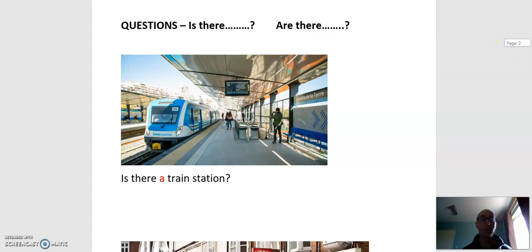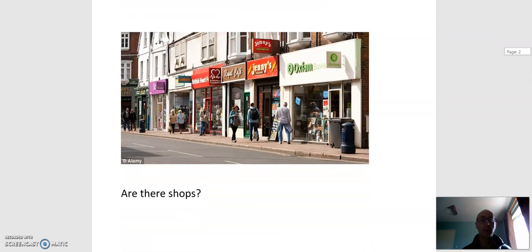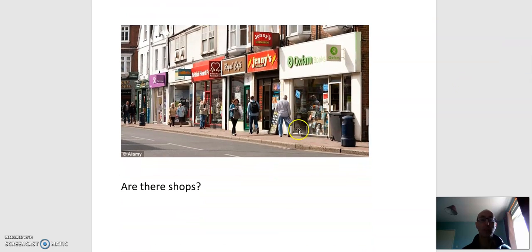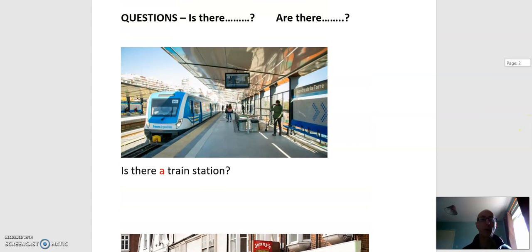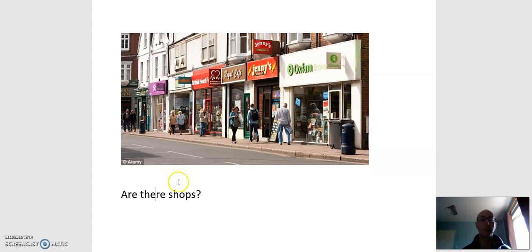So let's look at an example. Is there a train station in Sligo? Yes, there is. We know that this is a question because of the question mark. Are there shops in Sligo? Yes, of course. Are there shops? Is there for one thing? Are there for many things?